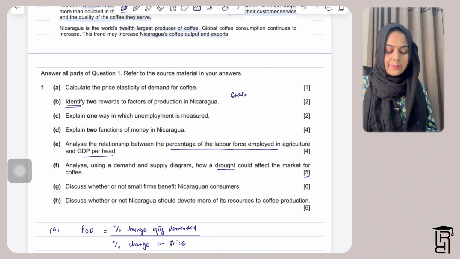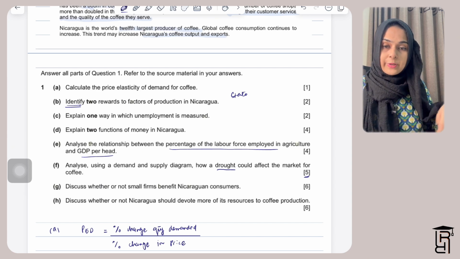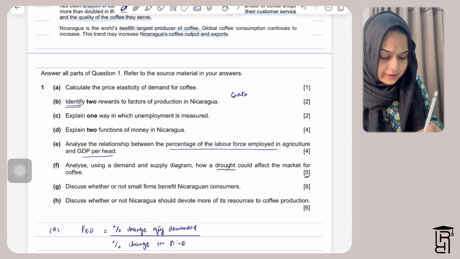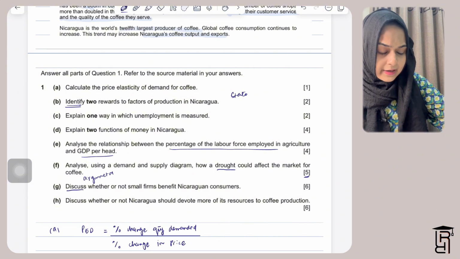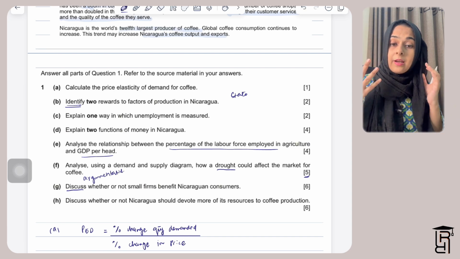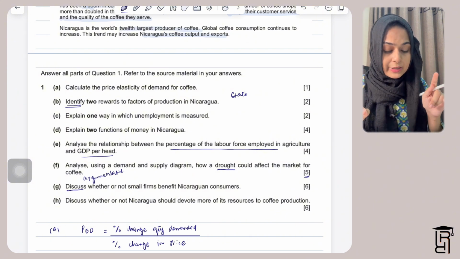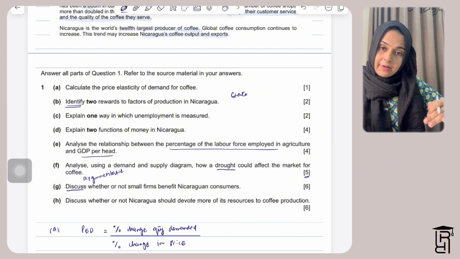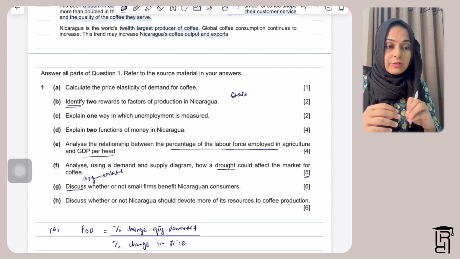So okay, the next part here, part G, is a discuss type question. Whenever you're given a discuss type question, remember it's argumentative, and it's also an essay length answer. So you need to give arguments for and against in discuss type questions. Also, you need to write in paragraphs. So you need to form proper paragraphs for discuss type questions.